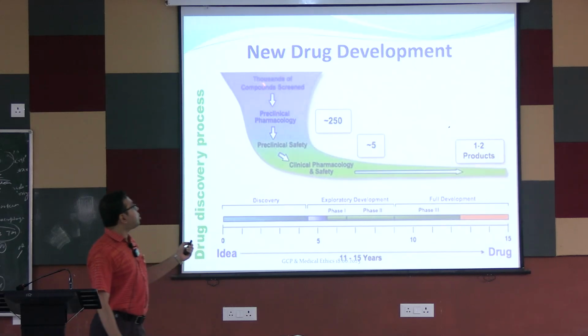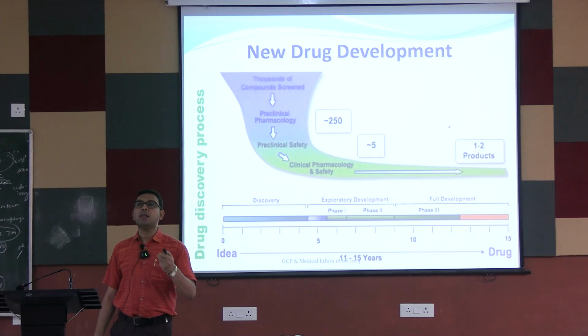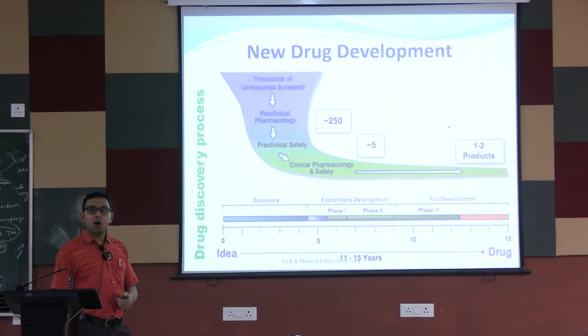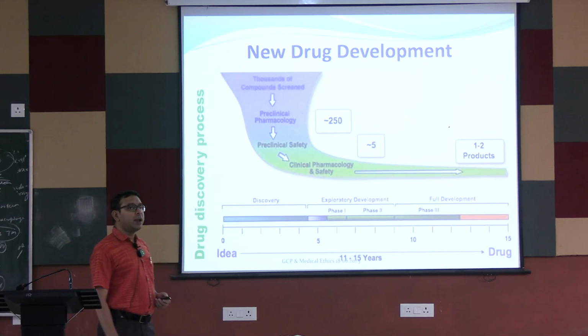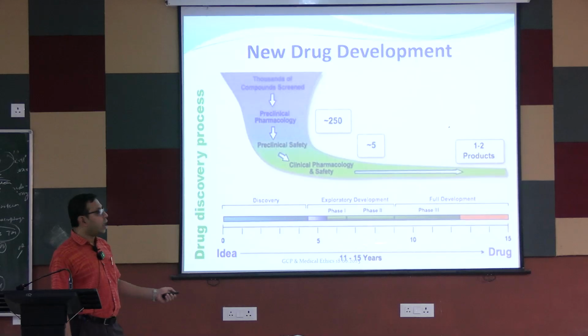Okay, so you can see first thousands of compounds are screened to see what is the druggability of a compound. Then the preclinical pharmacology studies are done, then preclinical safety studies are done, then clinical pharmacology and safety, that is the clinical trials are done. You can see these are the different phases of the clinical trial, and it approximately takes 10 to 15 years ultimately when it comes to the market.